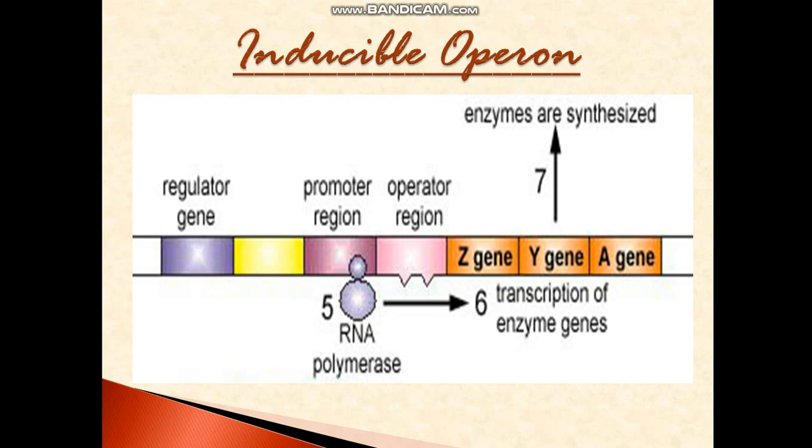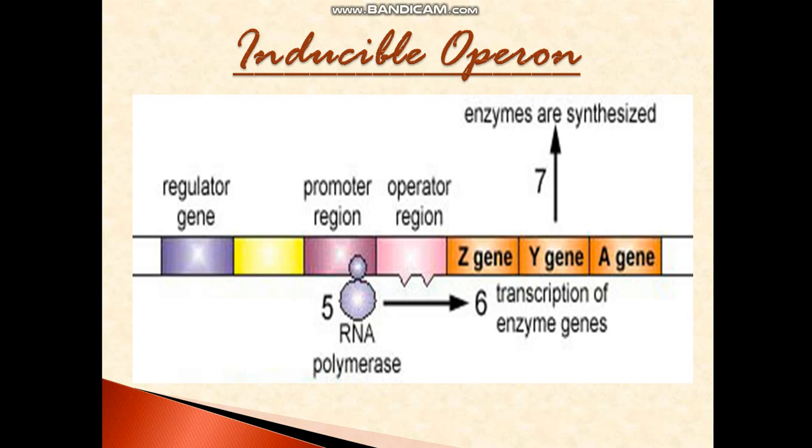It will bind to the promoter region and slide on, transcribing the portions of genes Z, Y and A. After the transcription the mRNA will be produced, and the mRNA will produce the enzymes. Yes, this is the sequence it follows. Clear? These all are segments present on the DNA. This you need to remember.